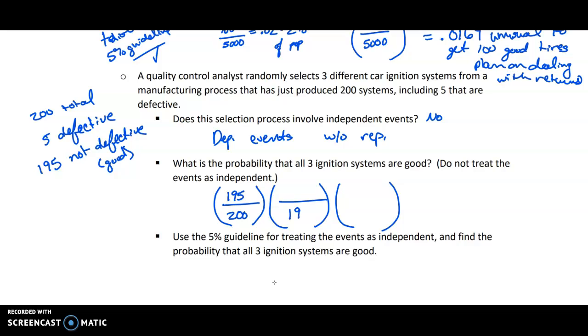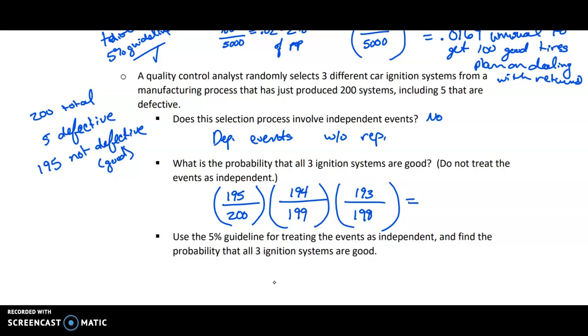Well, we now have 199 systems because we've used one. We put one on a car, and we assume we put a good one on the car, so we have 194 that are good. And then what's this probability? Well, this is dependent on what happened here. So we're asking what's the probability that this one's good, given that the previous 2 were good. So this would be 198, because now we have 198 ignition systems left. And out of those, 193 are good, because we put 2 good ones on 2 cars already. Or at least that's what we assume.